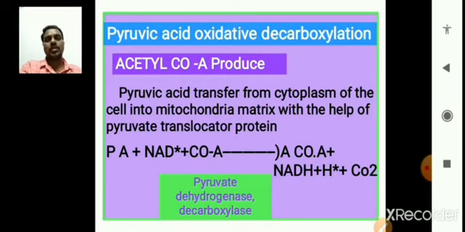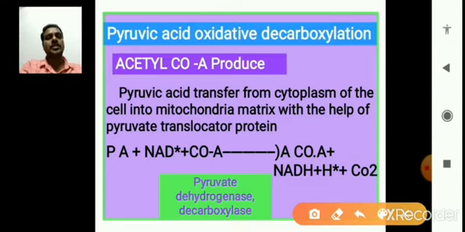In the mitochondria, the pyruvic acid is converted into another form called acetyl coenzyme A. This is called pyruvic acid oxidative decarboxylation.